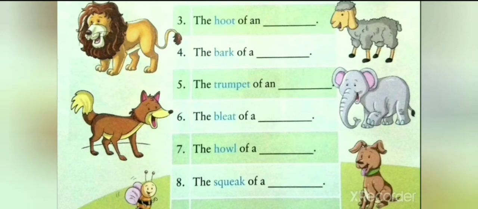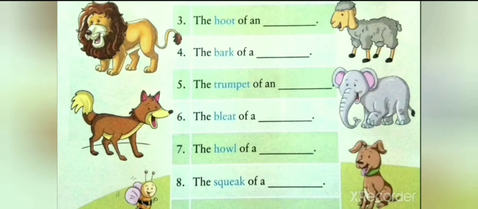Number 5, it is the trumpet of an dash. The sound of an elephant is known as trumpet. So we will write the trumpet of an elephant. We will write in the space given, elephant. Number 6, the bleat of a dash. The sound of a sheep is known as bleat. So we will write the bleat of a sheep. We will write in the space given, sheep.